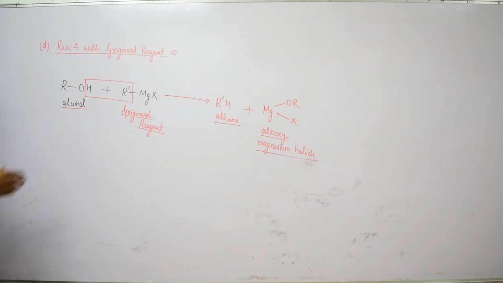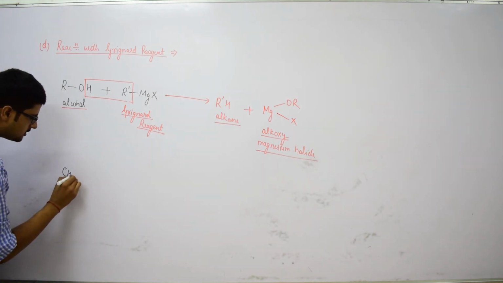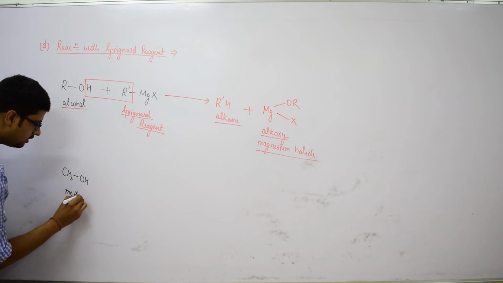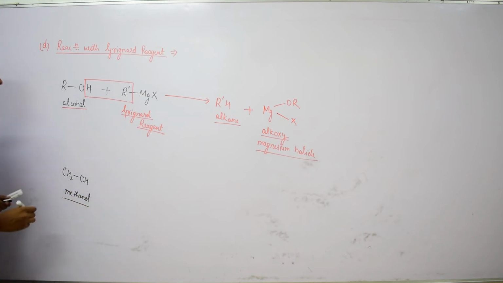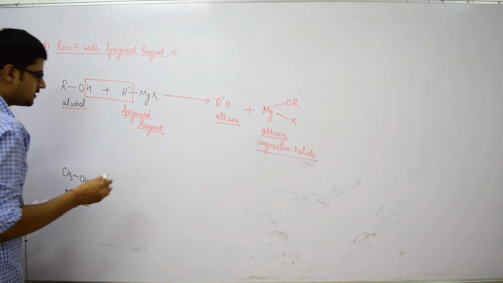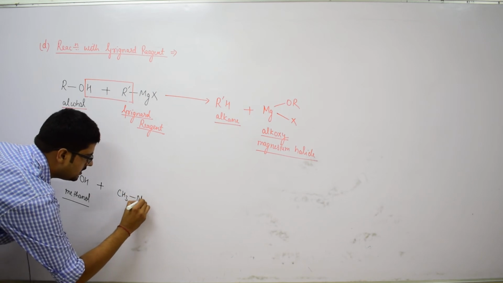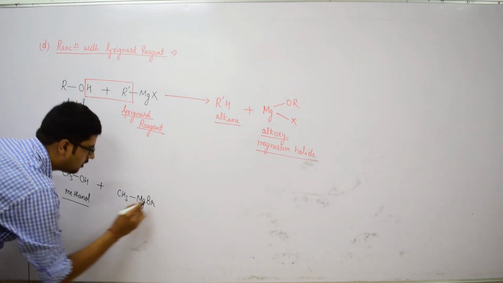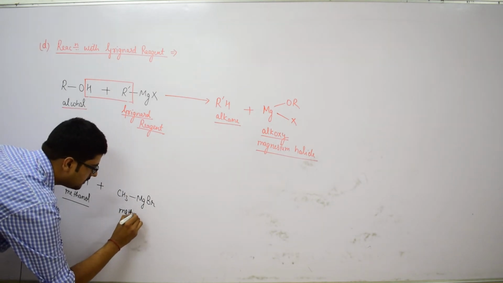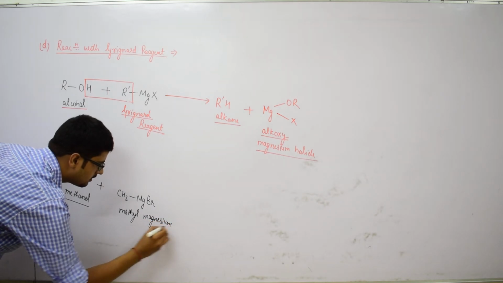Let us see an example of this case. We have methanol, CH3OH, this is our alcohol. When methanol is treated with a Grignard reagent, let it be CH3MgBr, called methyl magnesium bromide.